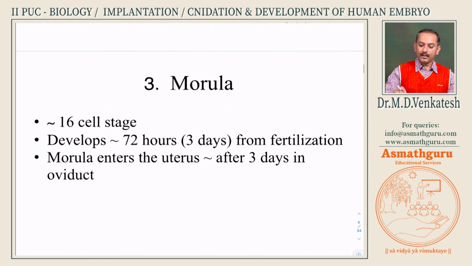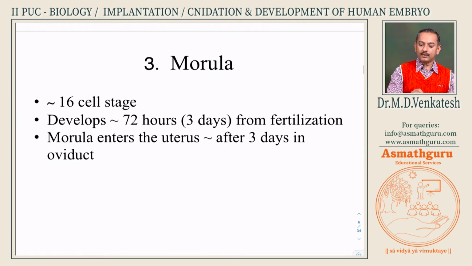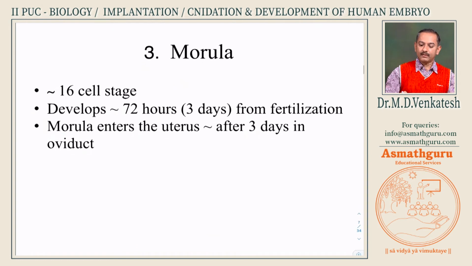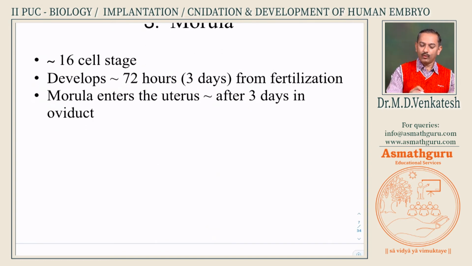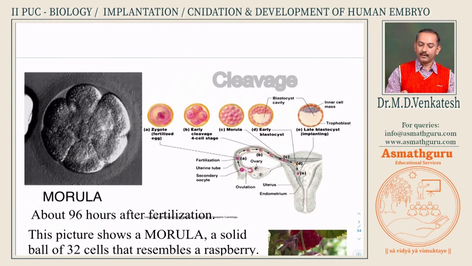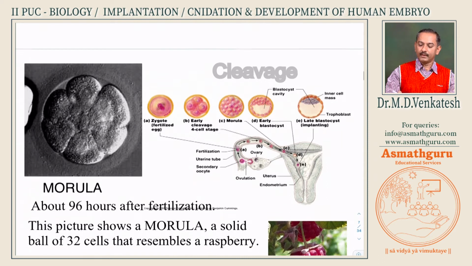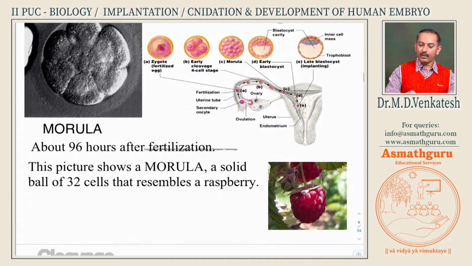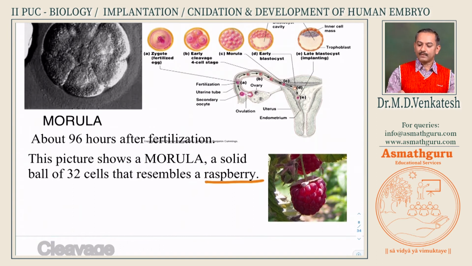Now this has taken almost 3 days, and in the next 3 days it will travel through the oviduct. Now it will enter. So it has traveled through the oviduct. Now this is the fertilization. After fertilization, it has traveled the fallopian tube, oviduct, and now it will come to what is referred to as the uterus. Now you can see this morula is similar to this cherry or raspberry, what we call a berry fruit. It looks like that. It is a 32 celled stage.